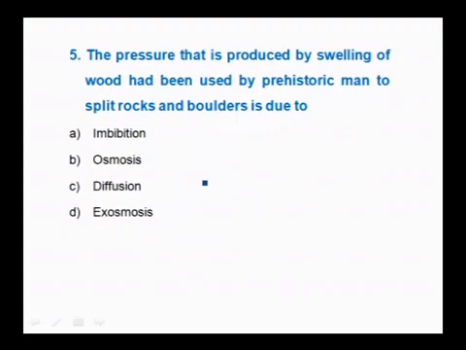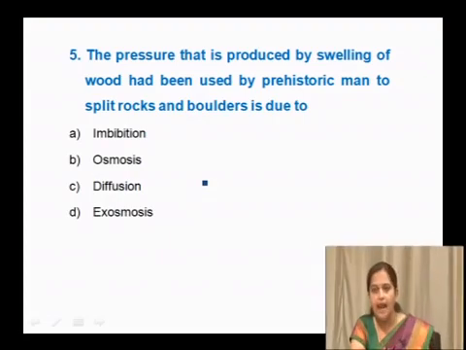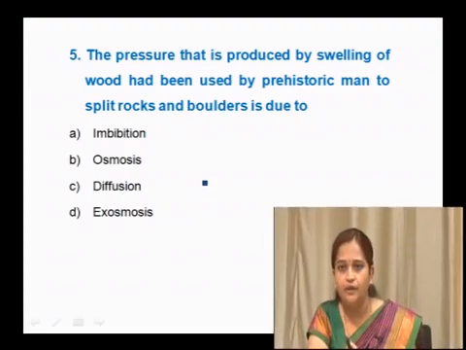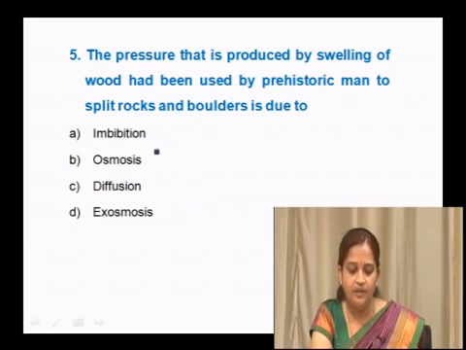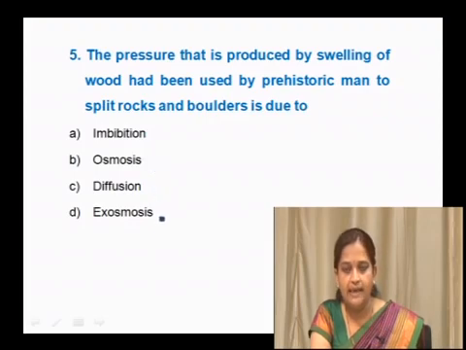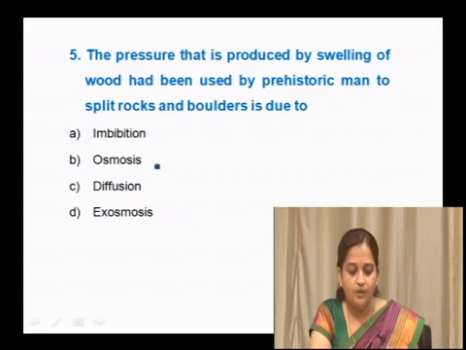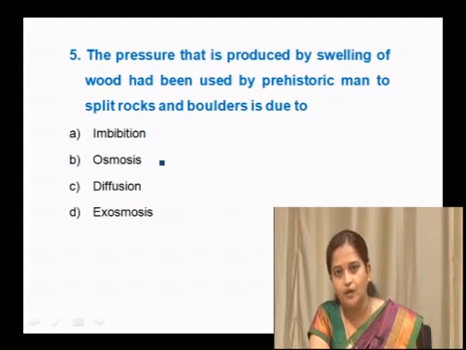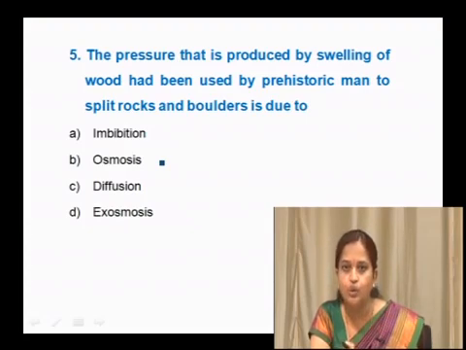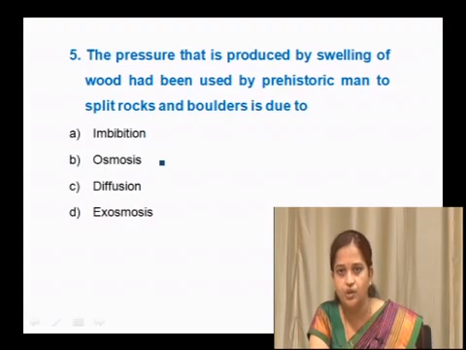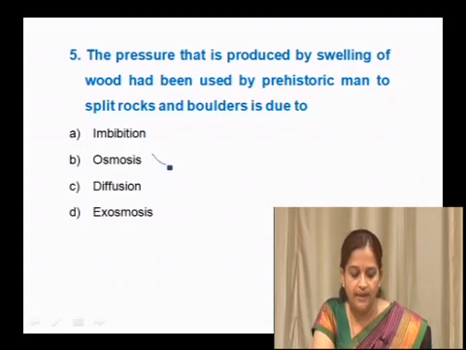The pressure that is produced by swelling of wood had been used by prehistoric man to split rocks and boulders. Is it due to imbibition, osmosis, diffusion or exosmosis? Osmosis means where solvent molecules move from their higher concentration to the lower concentration through a semi-permeable membrane. It is a specialized diffusion where water molecules or solvent moves from its higher concentration to the lower concentration. So, here it is not the correct option.